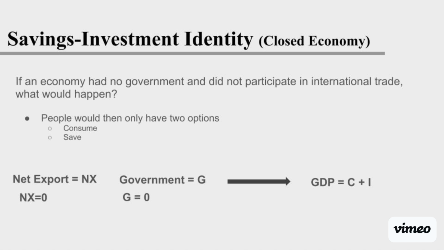And then the government spending would equal zero because there is no government in this example. So we don't even need to factor that into our formula. But that would lead us to the formula of GDP equals consumption plus investment, or GDP equals C plus I.